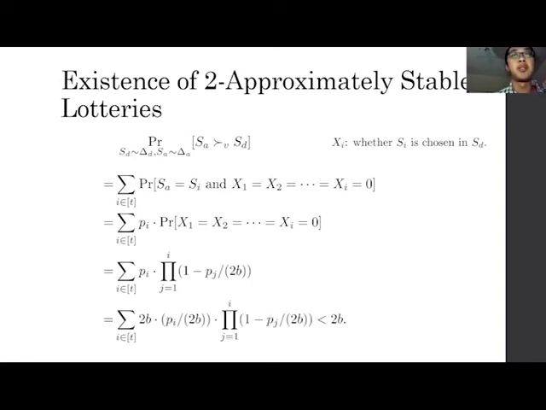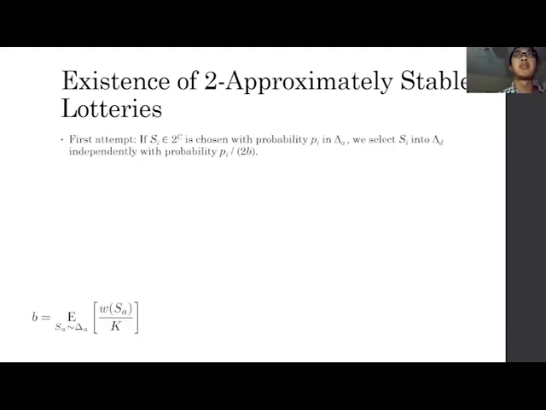And that equals the following thing: sum over i of 2B times pi over 2B times the product over j being at most i minus 1 of (1 minus pj over 2B). And that should be less than 2B. So now we have shown the inequality holds.